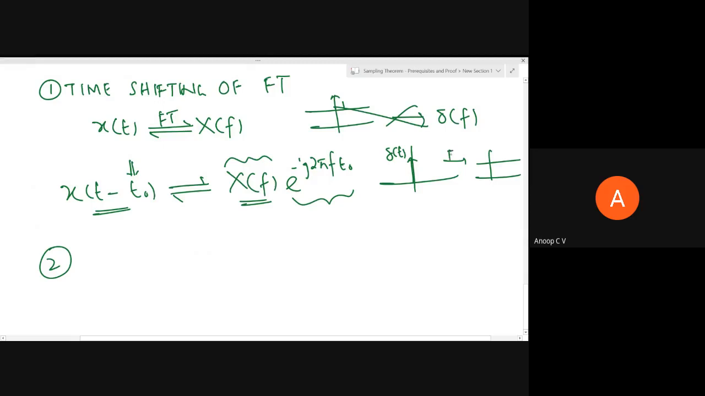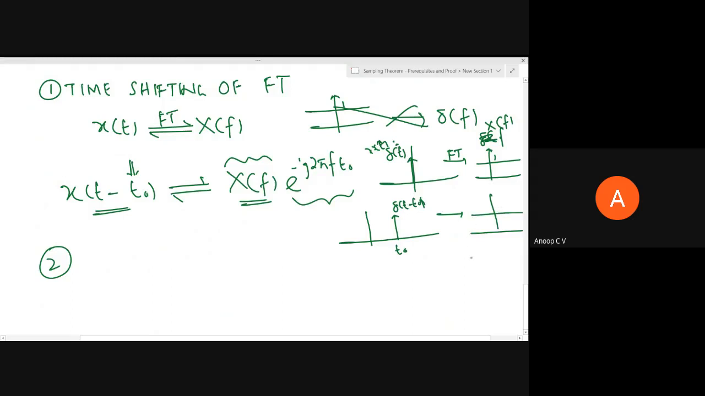So if x of t is del of t, then X of f is 1. Then what will be the Fourier transform of del of t minus t naught? Del of t minus t naught is nothing but del of t shifted right by an amount t naught. What will be the Fourier transform of this? The magnitude spectrum will remain the same, it won't change. But the phase will be actually what?